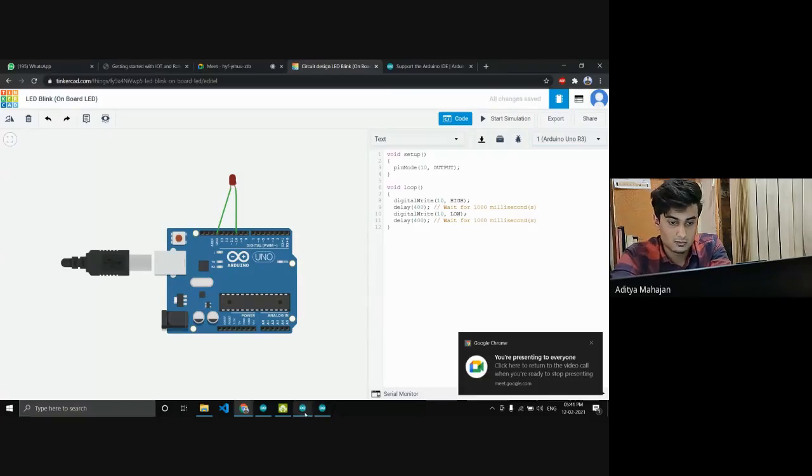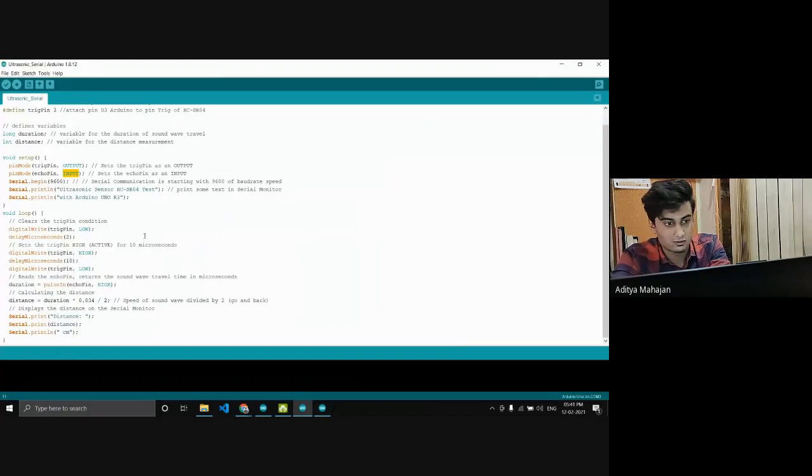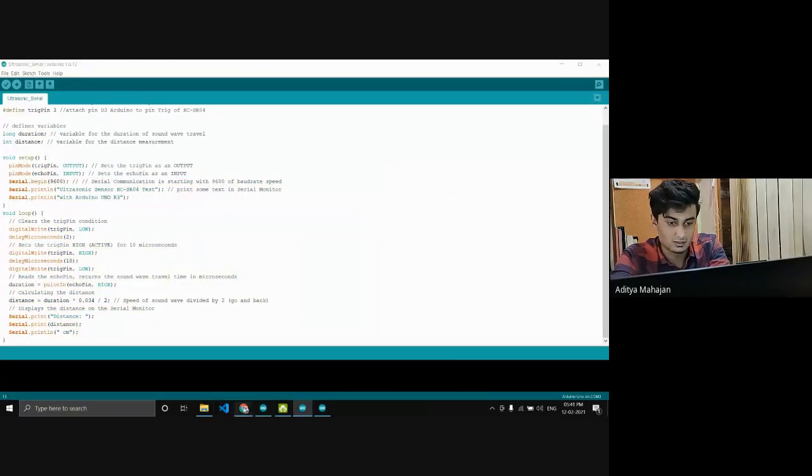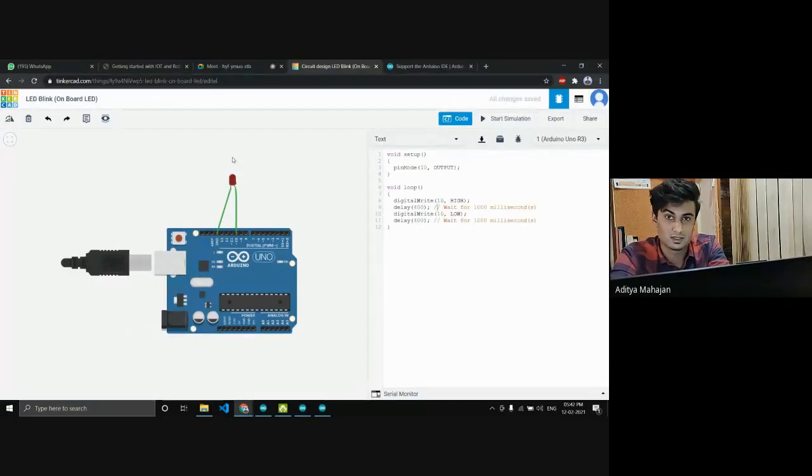So when we come to the advanced parts, our code would start looking something like this, or even more complicated than this. So there's no need to get demotivated, because it's very easy once you start actually working with the Arduino yourself.